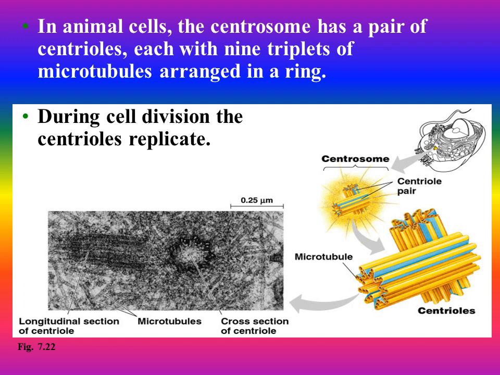Motor proteins, which we talked about, transfer material from one place to another, carried through microtubules. In animal cells, the centrosome has a pair of centrioles, each with 9 triplets of microtubules arranged in a ring. The centrosome, which consists of a pair of centrioles, helps in cell division and is also made of microtubules. On the left side is the electron micrograph picture of a centriole.